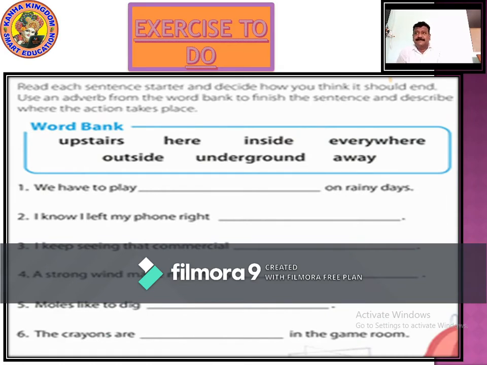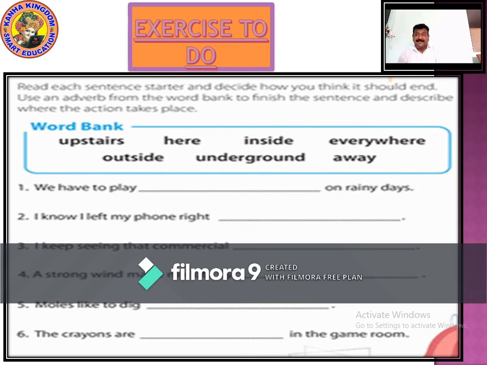Read each sentence and decide how you think it should end. Use the adverb from the word bank to finish the sentence and describe where the action takes place. We have to play dash on rainy days. I know I left my phone right here.